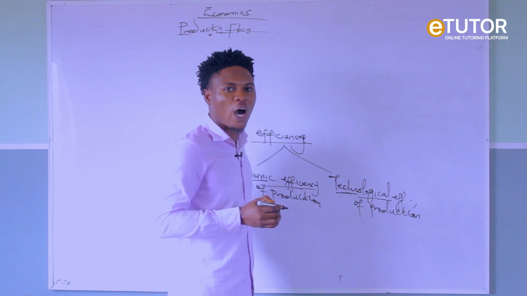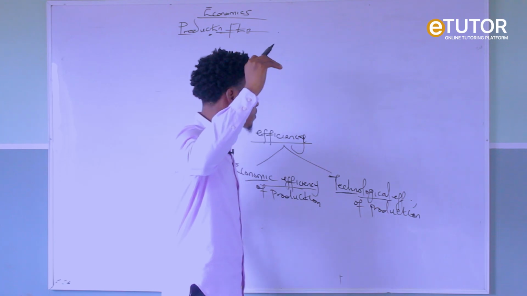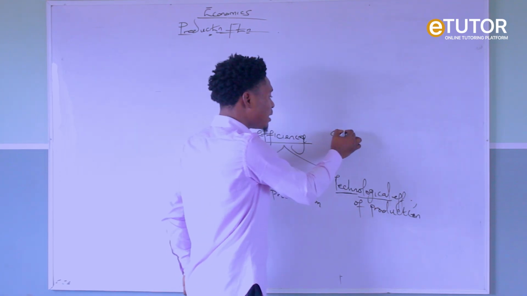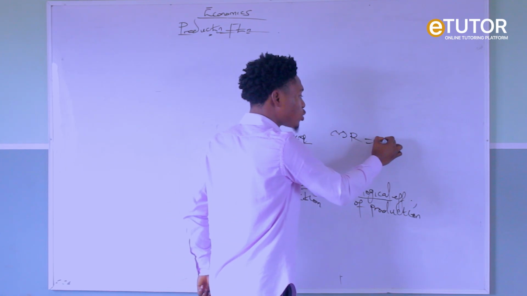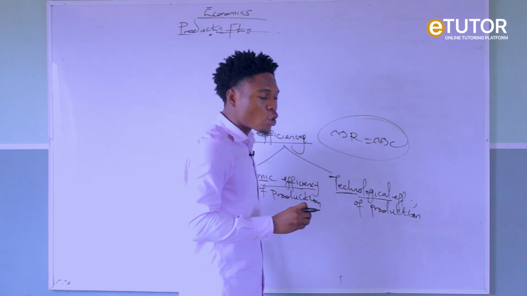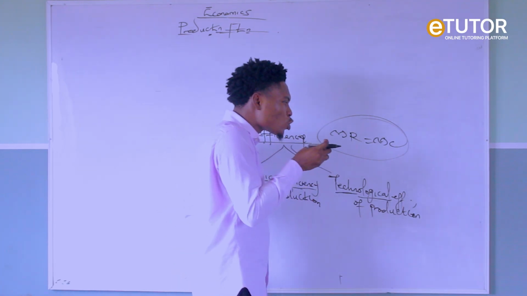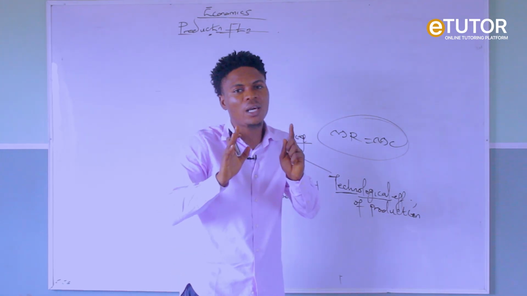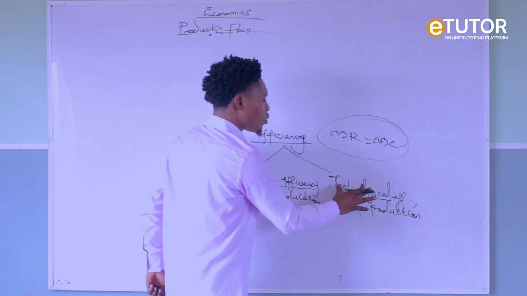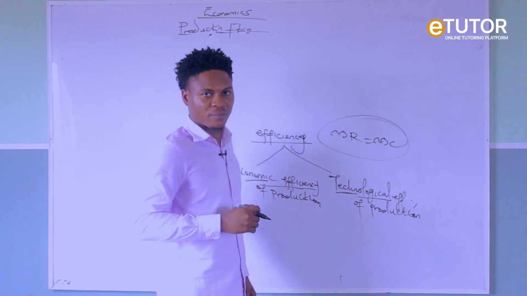You want to make sure that your output is at the highest, maximum. And when your output is at maximum, we say the marginal revenue equals the marginal cost. At this point, there is equilibrium. So you try to make sure that there is highest production with the use of your limited available resources. So that explains the concept of technological efficiency.